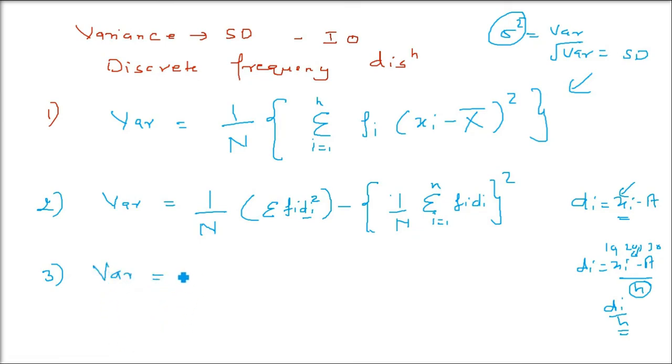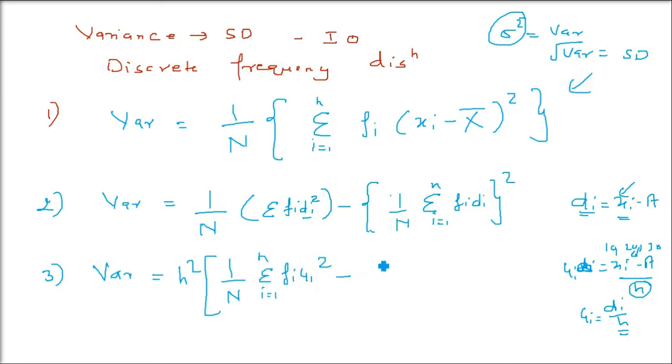Variance, VAR, is h square, this divisor which I told you, and then 1 by capital N. Capital N is sigma f, the sum of the frequency. Sigma fi ui whole square, fi into ui whole square. Here ui is di by h, and di is xi minus a, where a is the assumed mean. So fi ui, then fi ui whole square from i equals 1 to n.